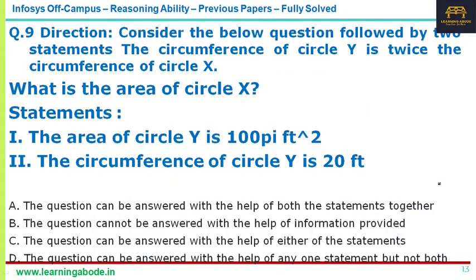Now question number 9, the last question in this video, another data sufficiency question. Here they have given that there are two circles, Y and X. The question is, what is the area of the circle X? They have given that the circumference of Y is twice the circumference of circle X.